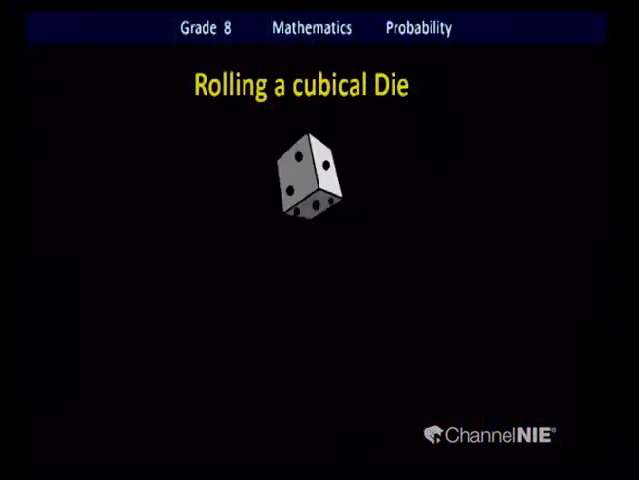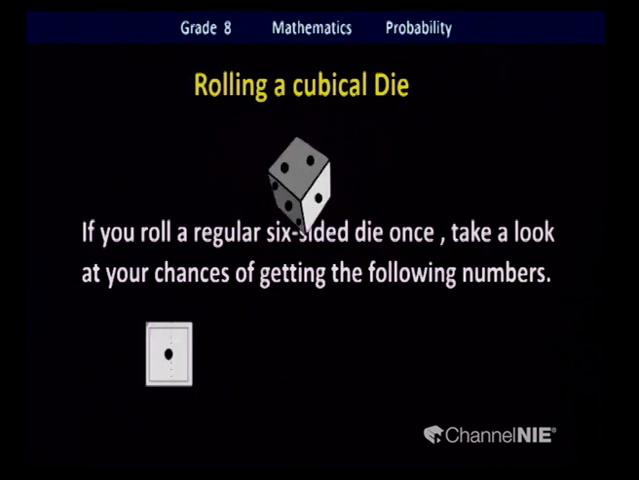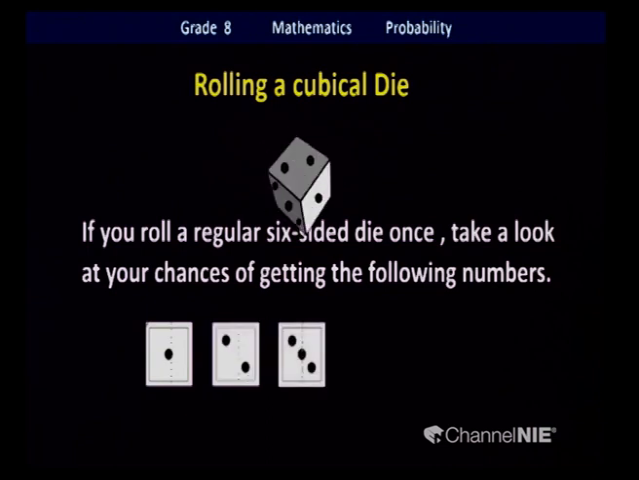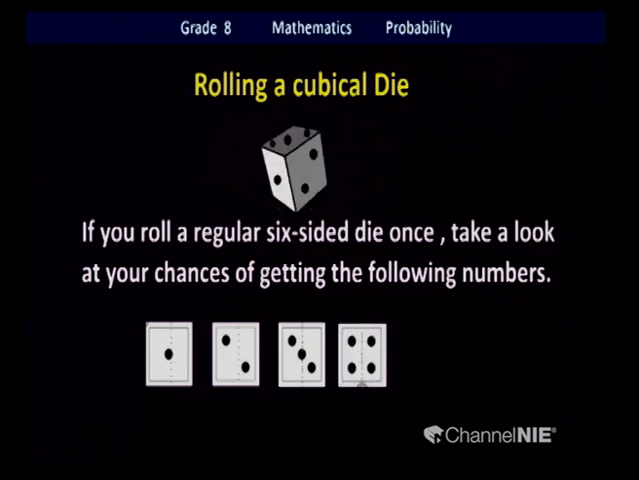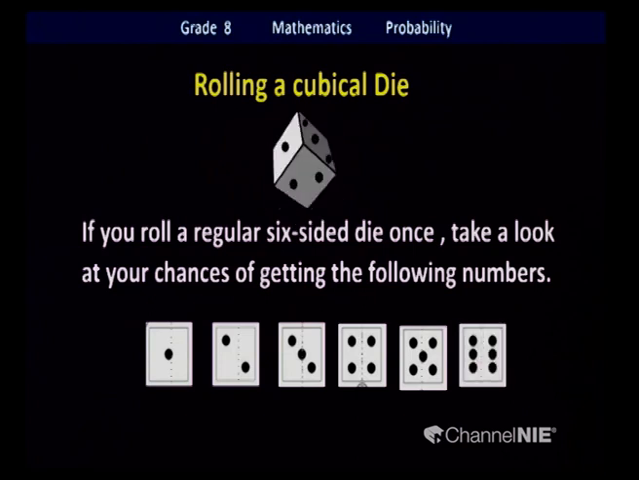This is my die. If you roll it, what will be the outcomes? What are the possible outcomes if you roll this regular six-sided die once? What are the numbers you get? You may get number 1, or number 2, maybe 3, maybe 4, maybe 5, maybe 6. These are the possible outcomes when you roll a cubical die marked from 1 to 6.